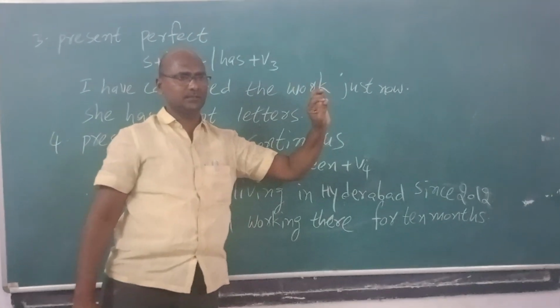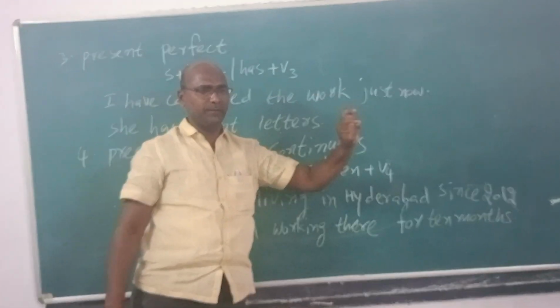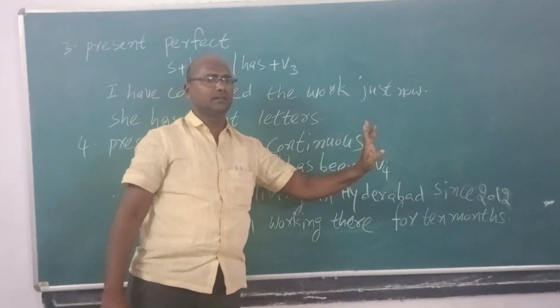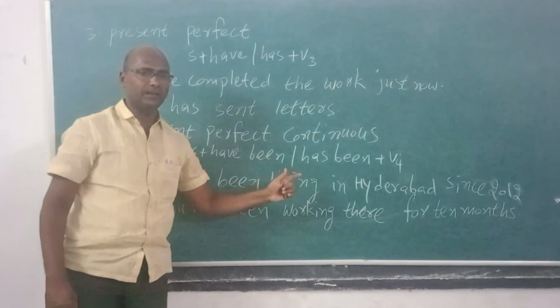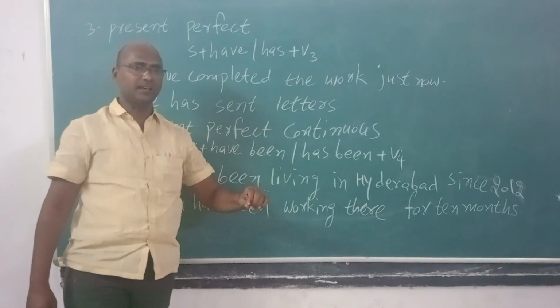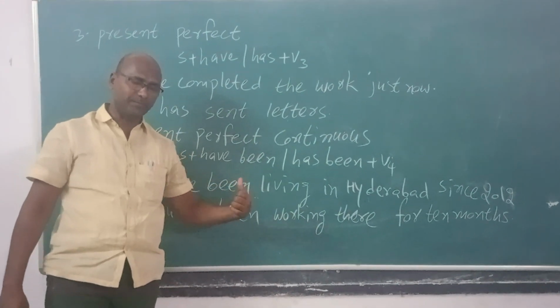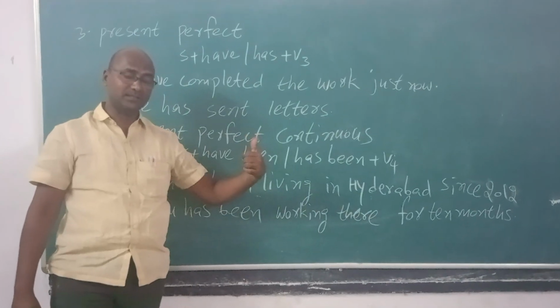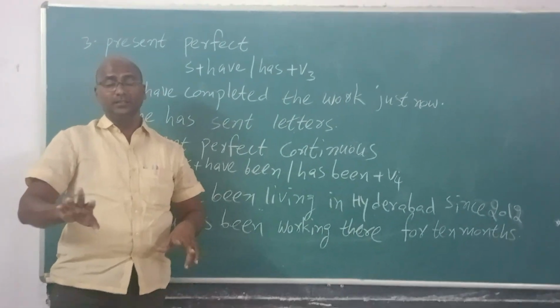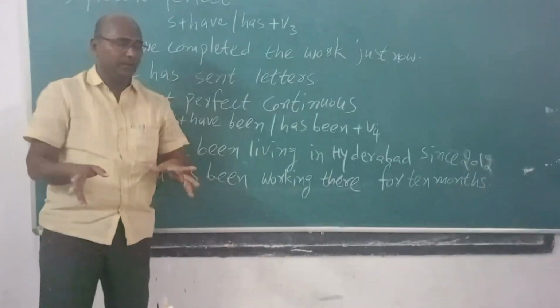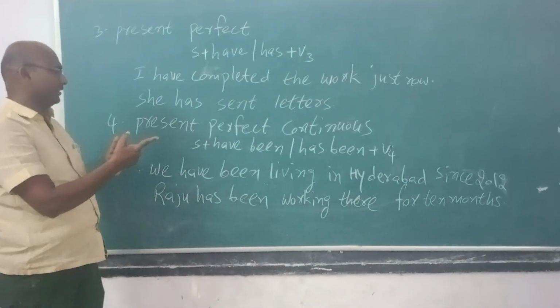In present perfect continuous, the actions started a long time ago, or last week or last year, and they are still going on. Those types of actions are taken in present perfect continuous.